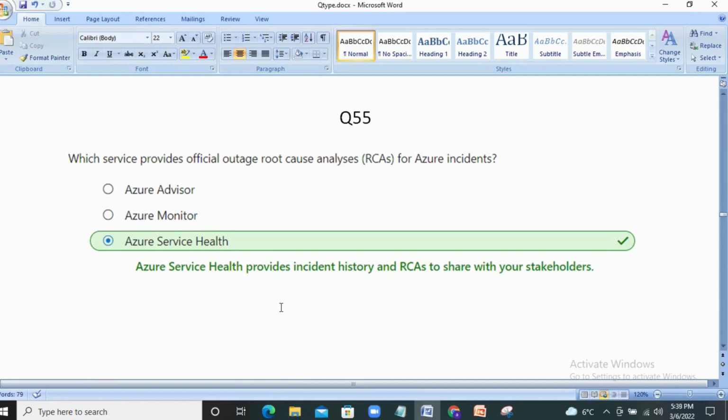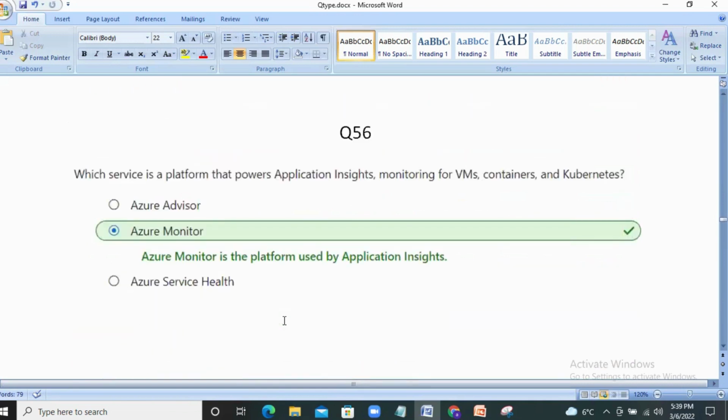Here, the keyword in the question is RCAs. Next question. Which service is a platform that powers Application Insights, monitoring for VMs, containers, and Kubernetes? For monitoring all the applications, we need to go for Azure Monitor. Hence, option 2 is the right answer for this question.